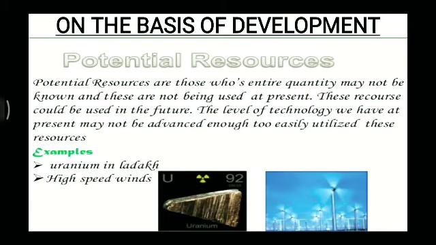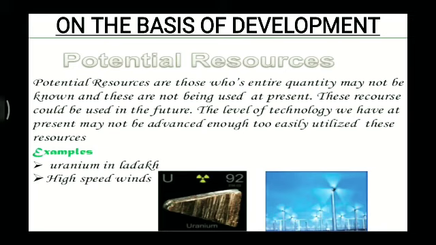And here we have uranium. In Ladakh we have got uranium, so it's not utilized till now according to its potential. And also we have got high speed winds, which are still not used up to their potential. So these are all termed as potential resources.